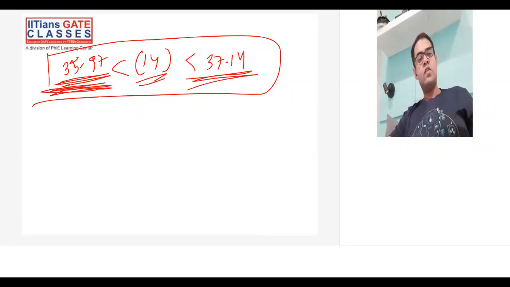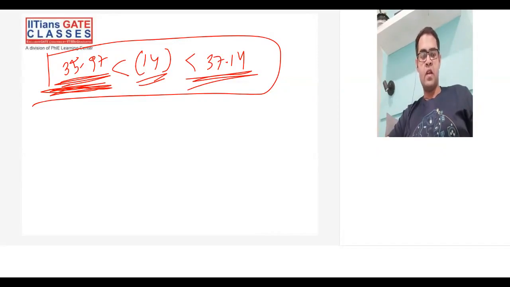Okay, so this was a good problem which came in the GATE exam. And I hope you got this problem. This is a little on the difficult side, I agree. All right, so we are done with our discussion on averages.